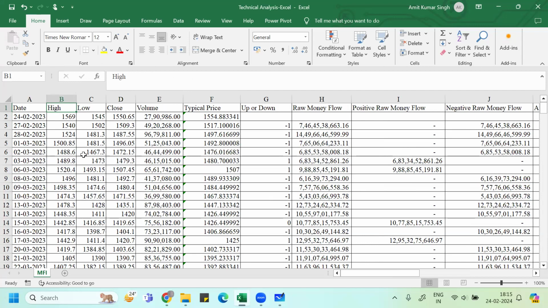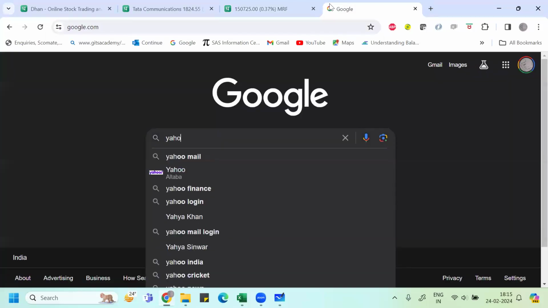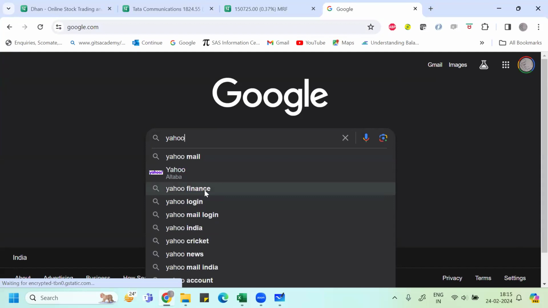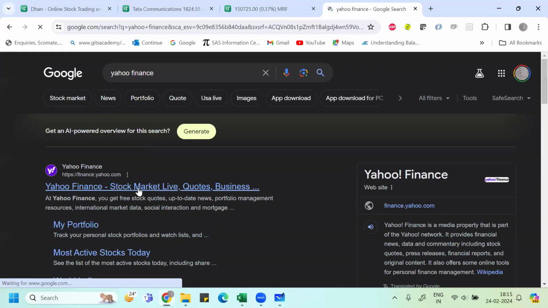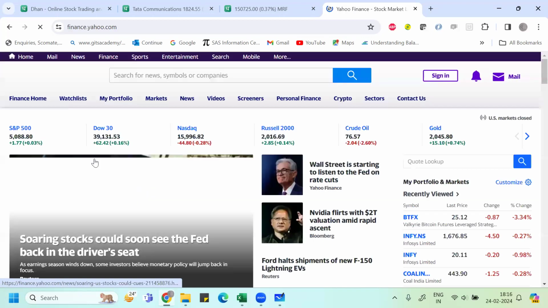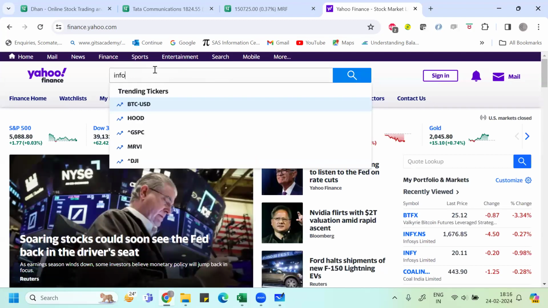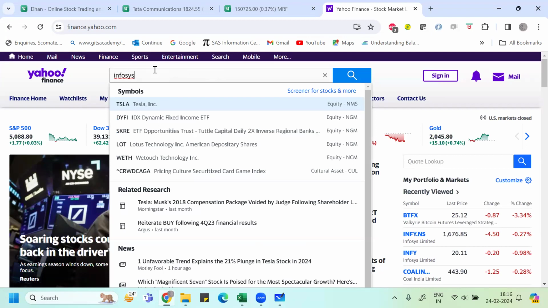And if you have a doubt about how you will get this historical data, you can either go to Yahoo Finance. You can Google and go to Yahoo Finance, and there you search for Infosys. You'll get the historical data, or you can go to the NSE website, and from there also you get the historical data. Here, if you write Infosys, NSE Infosys,